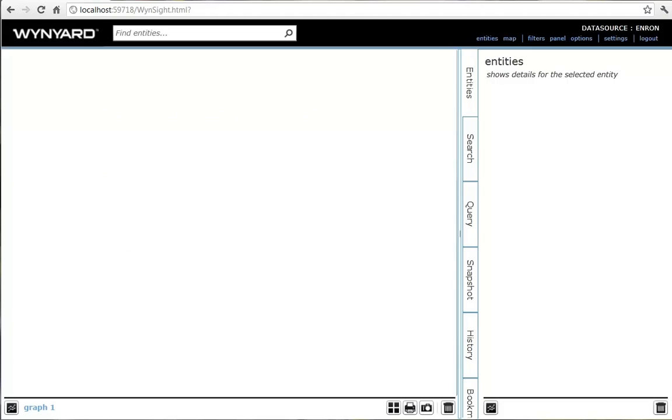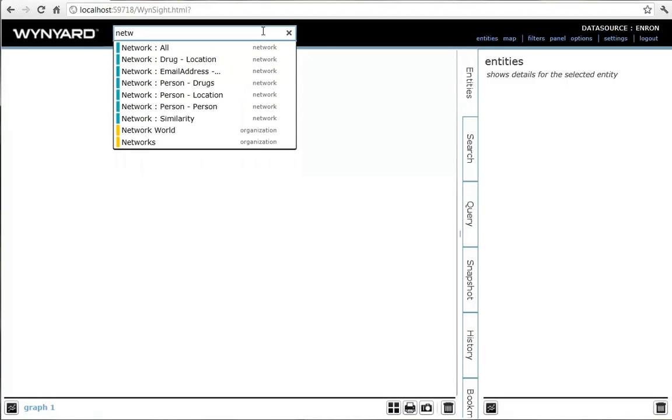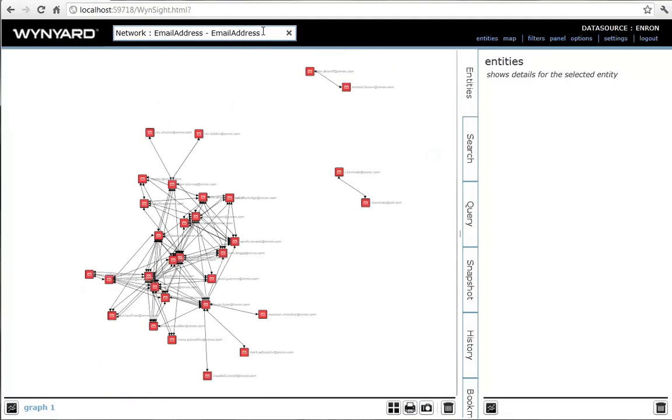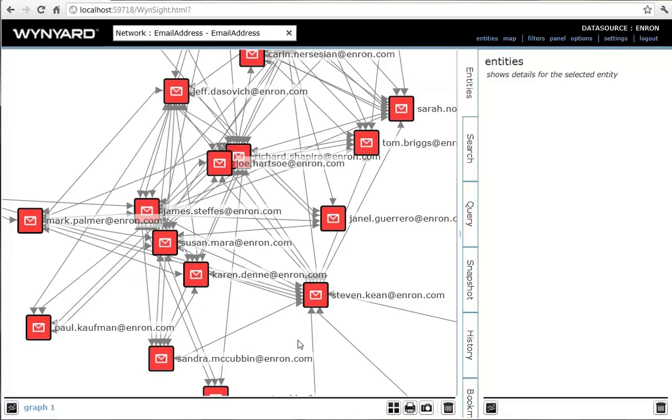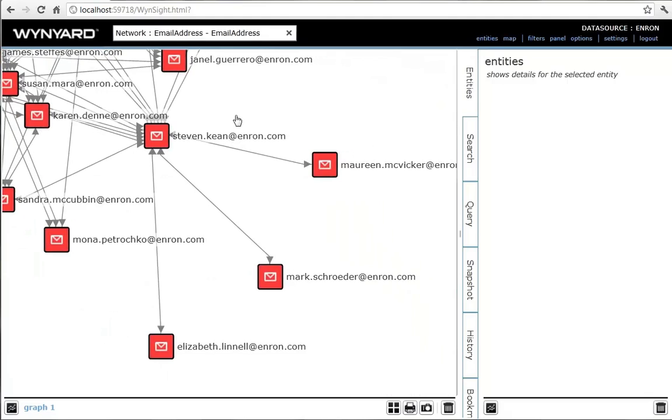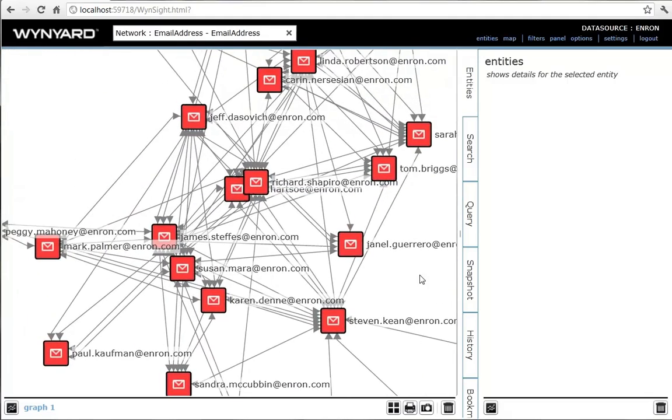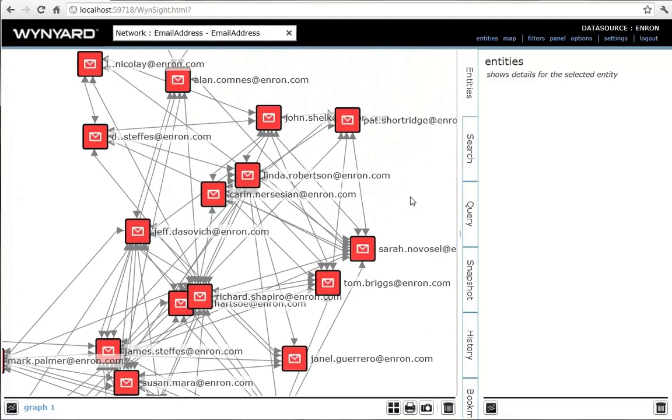Let's start by looking at the network of who emails whom in the organization. We'll do this by telling the system to graph the most prominent people and their relationships. Most people are grouped into one large cluster, more weakly connected at the fringes. This is not unexpected in a large organization where the most important people would communicate with each other often.